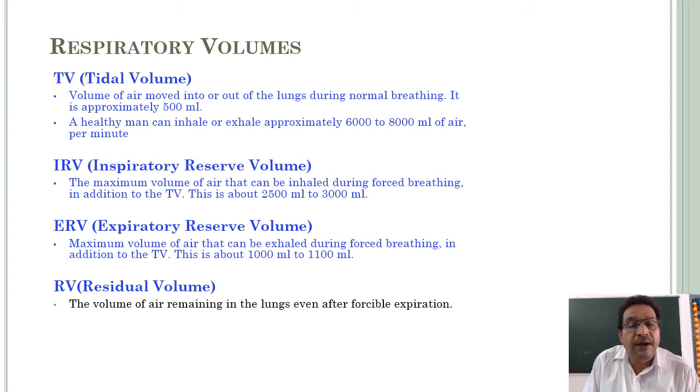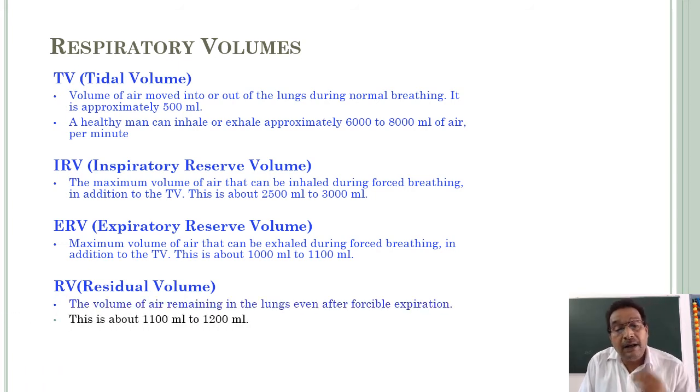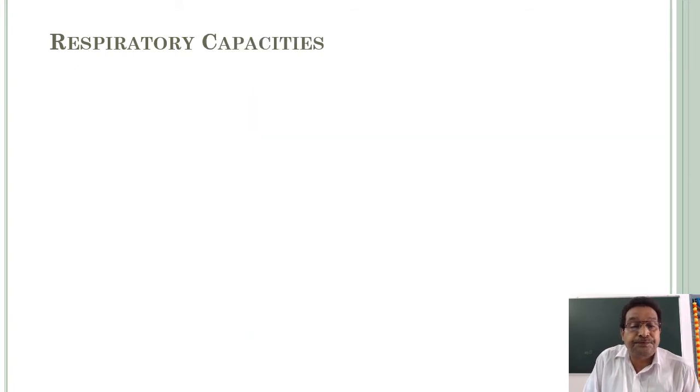The volume of air remaining in the lungs even after forcible expiration is called RV, or residual volume. This is about 1100 ml to 1200 ml.